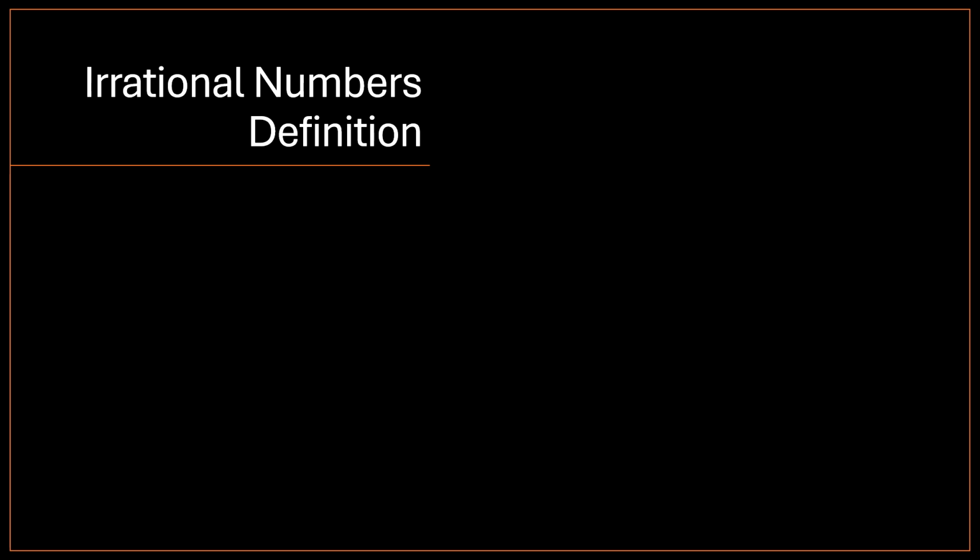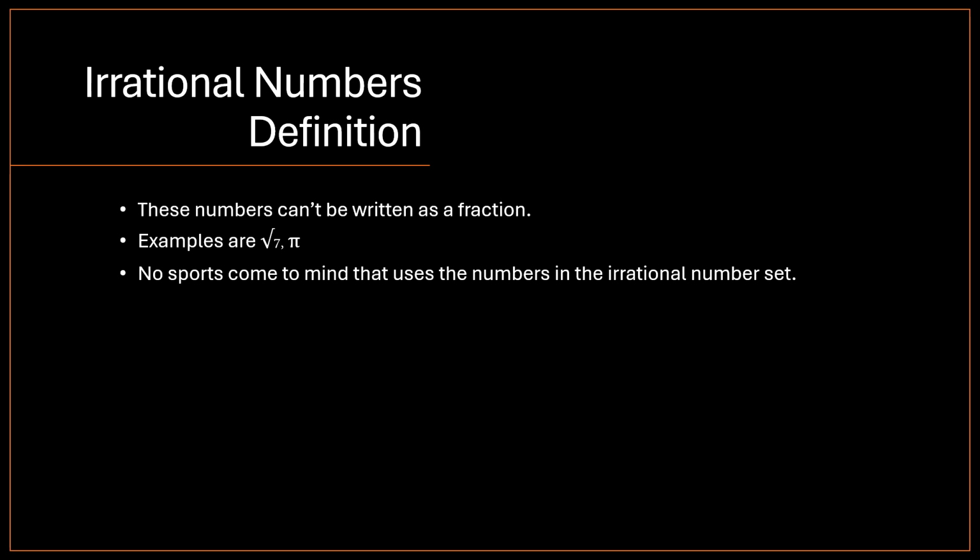Irrational numbers definition. These numbers can't be written as a fraction. Examples are square root of 7 or pi. No sports come to mind that use numbers in the irrational number set.